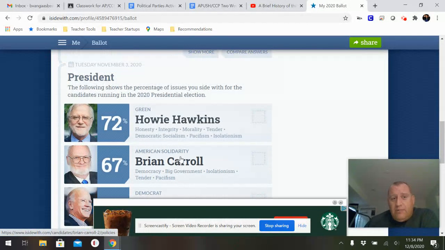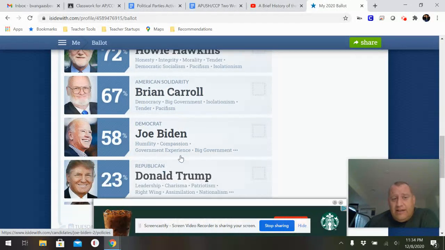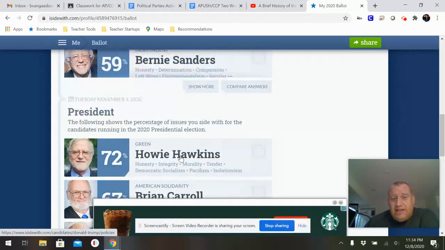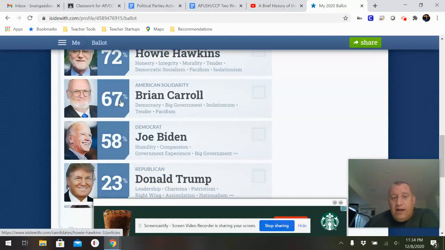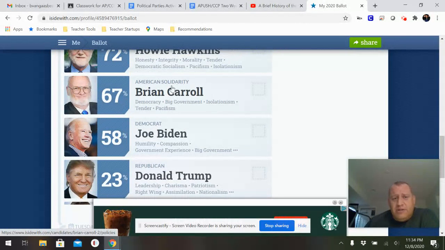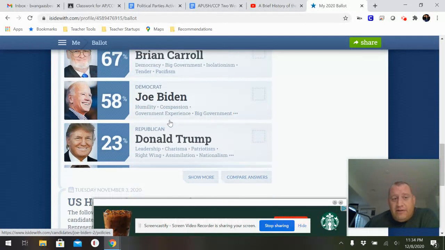Okay. And again, they even give me a 2020 ballot. Based on what I had clicked, I would agree with Howie Hawkins, who was a Green Party candidate, and Brian Carroll, who was the American Solidarity candidate. And again, I have never even heard of him, but man, look at that beard. I definitely am voting for that beard.